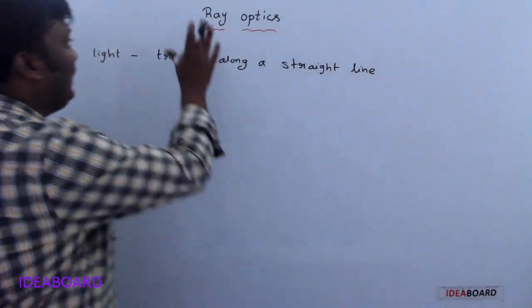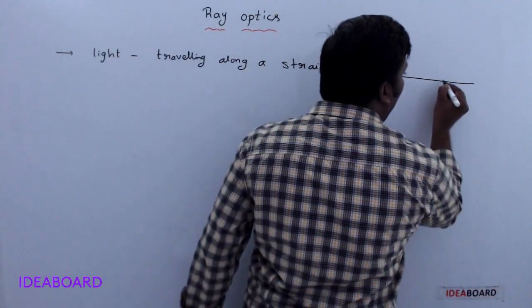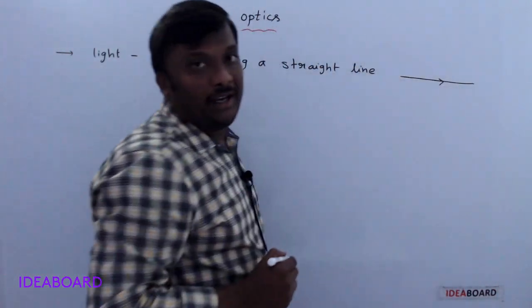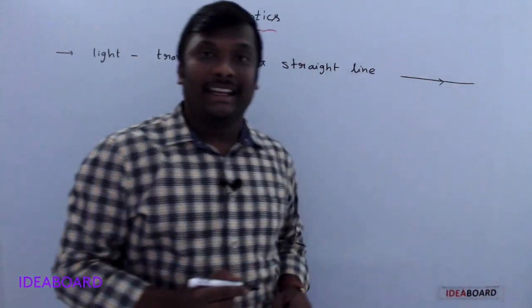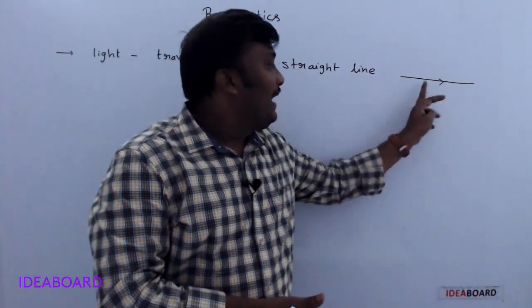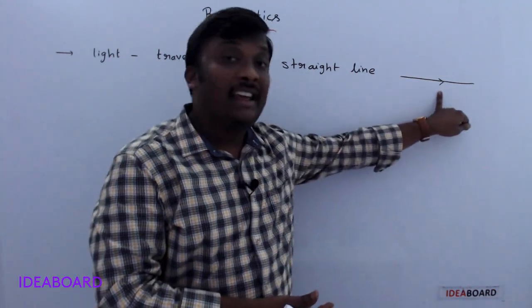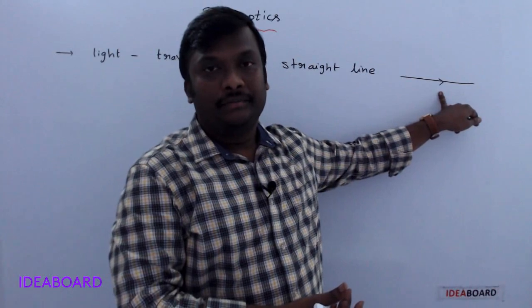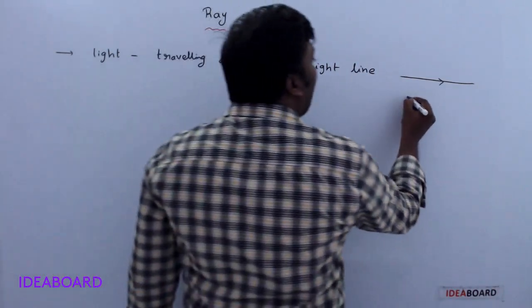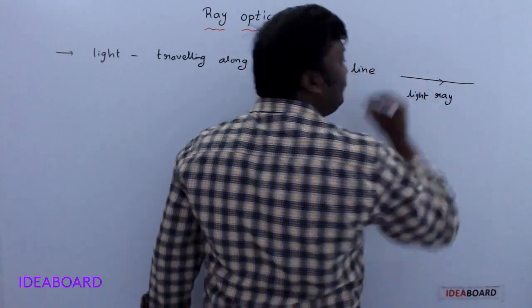In ray optics, everywhere we use a straight line with an arrowhead. The arrowhead indicates the direction of propagation. Without the arrowhead it is just called a line, but here it is called a ray of light, or light ray.